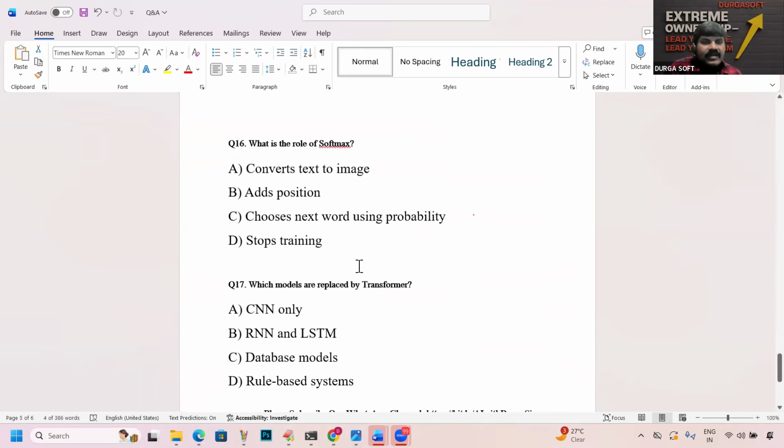Next, what is the role of softmax? You are already aware. Options: converts text to image, adds position, chooses the next word by using probability, stops training. What is the correct answer? C. Choose the next word using probability.